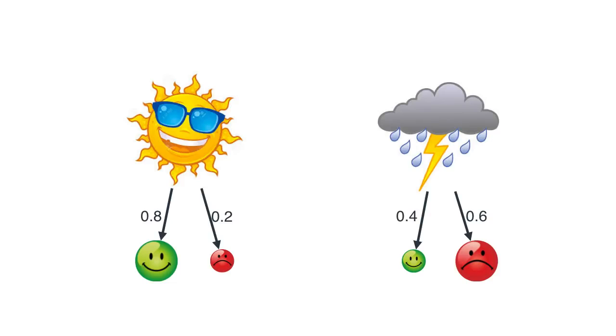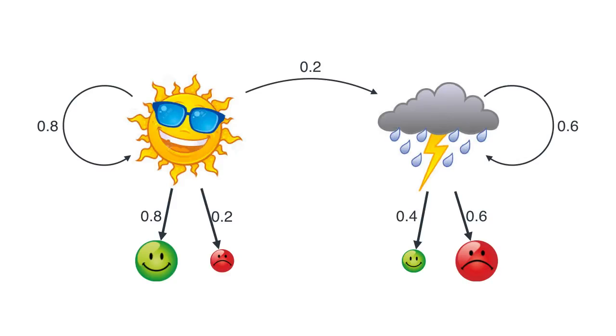And let's actually start looking at the probabilities of a day giving us the next day's weather. So if today is sunny, let's say that the probability of tomorrow being sunny is going to be 80%. And since the remaining is 20%, then the probability that today is sunny, that tomorrow is rainy, is going to be 20%. And likewise, let's say that if today is rainy, then tomorrow is going to be rainy with a probability of 60% and sunny with a probability of 40%. They have to add to 1, right?